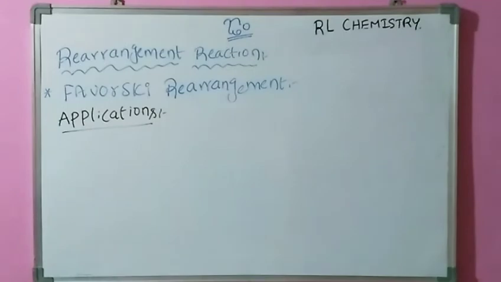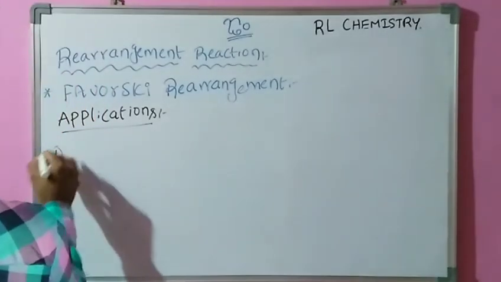Now the applications. What is the first application?